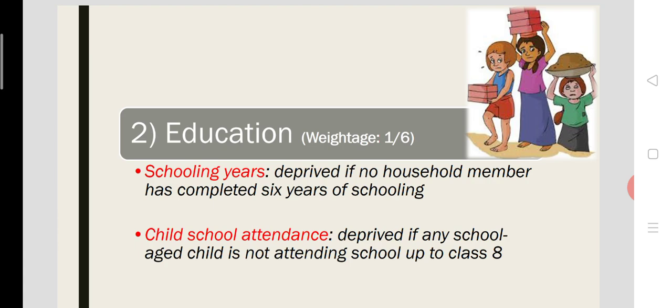That means poverty cannot be measured only by income. Poverty is a multi-dimensional factor which can be determined by a multi-dimensional approach. So that is the idea behind developing this multi-dimensional poverty index by OPHI and UNDP in 2010.